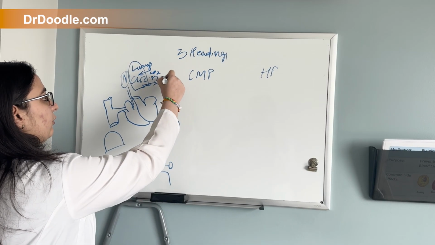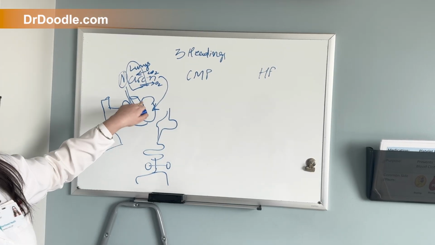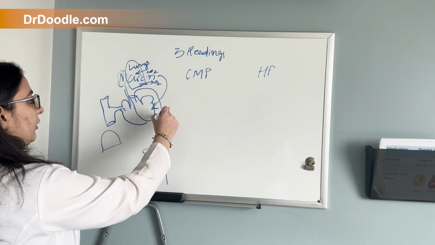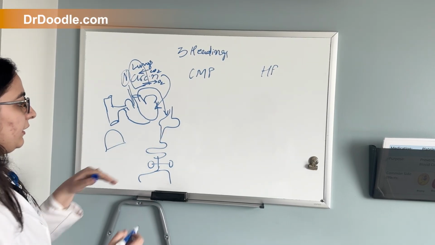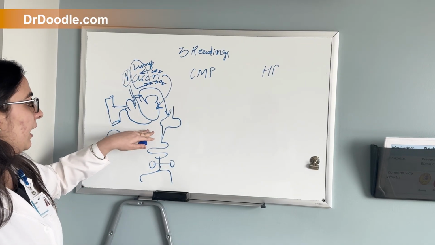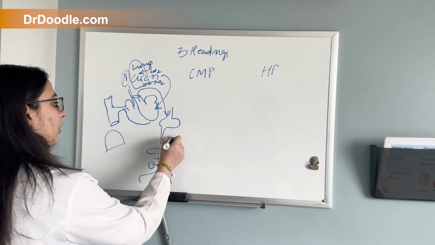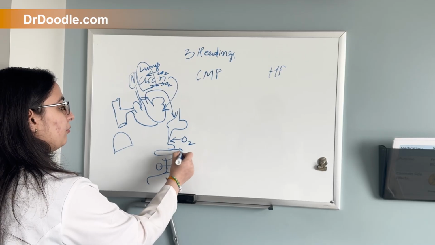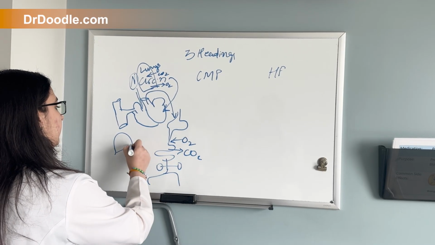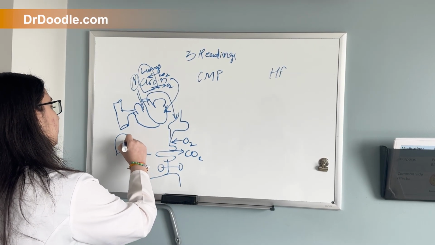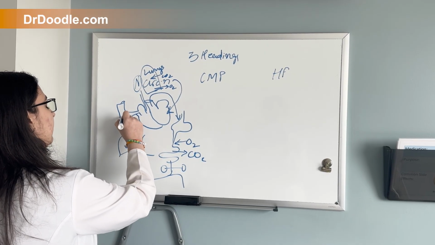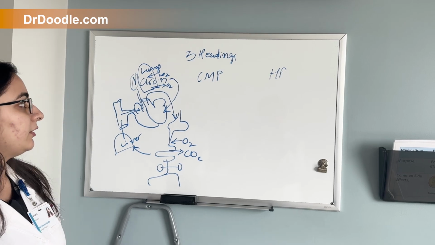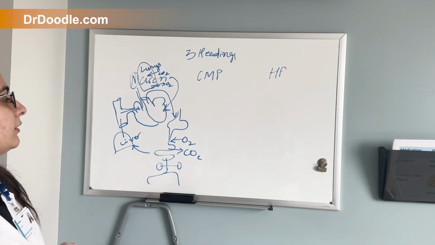Then they go to their house, which is the left side of our heart, and from their home they go to the entire body, which is the society where they do good things, and they deliver and give good things, that is oxygen, and take back bad guys back to the prison via the liver. So they bring it back to the right side of our heart, right atrium, right ventricle. So this is our normal circulation.